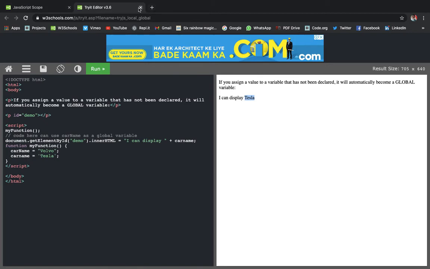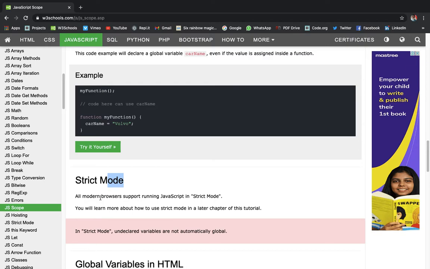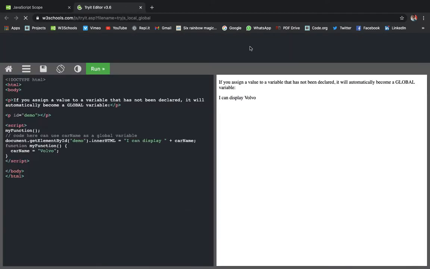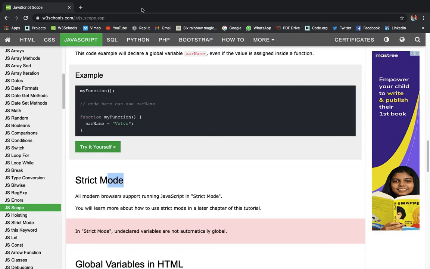That's why there's a thing called strict mode. To prevent this situation, you should use strict mode, and strict mode will alert you and give an error that you have not defined the variable carName and you have set its value like that.